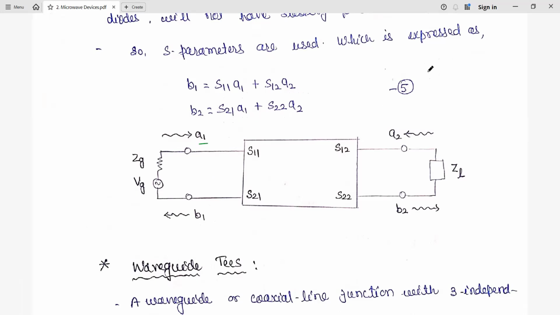We can also write this in matrix form, B1 and B2 equal to the matrix S11, S12, S21, S22 times A1, A2. And here the independents are A1 and A2.